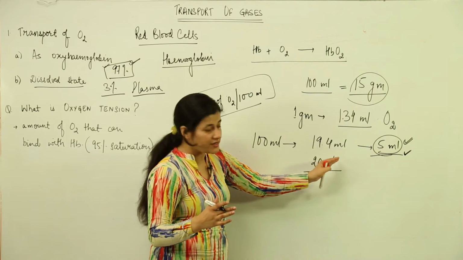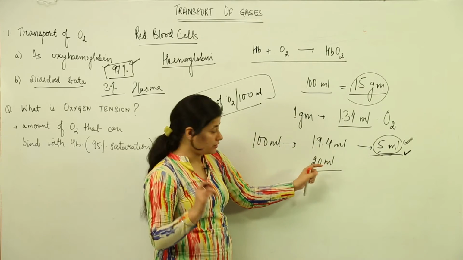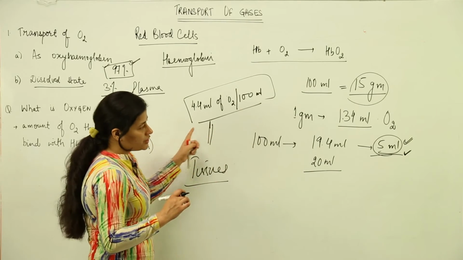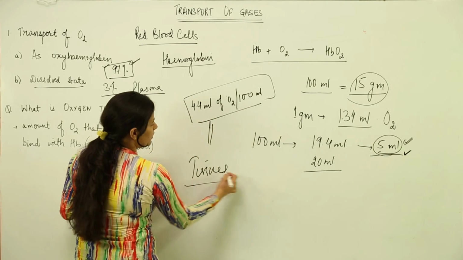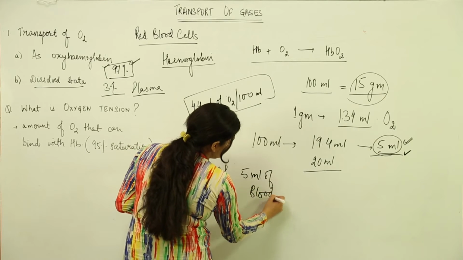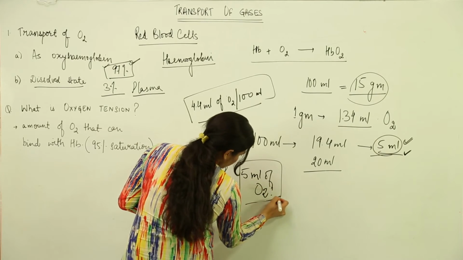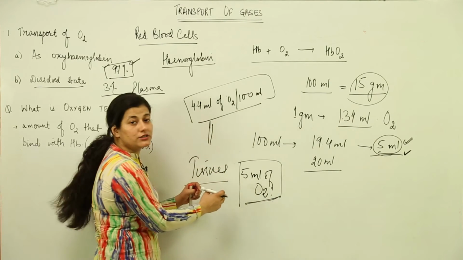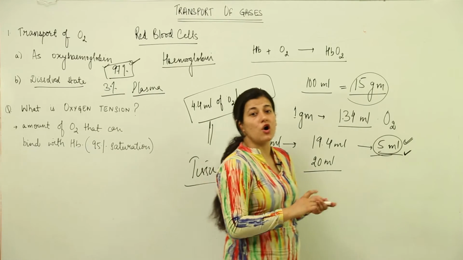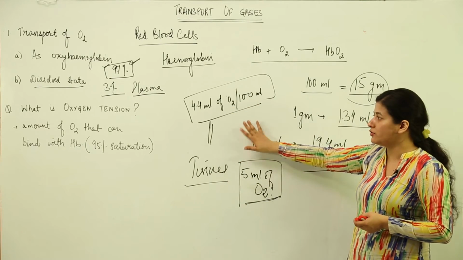Now as much as 20 milliliter of oxygen comes to the tissues where it is exchanged, and the tissues take up as much as 5 milliliter. So it is 5 milliliter of oxygen which is transported per 100 milliliter of blood because of its binding with hemoglobin, and the remaining 3% would be carried by plasma.